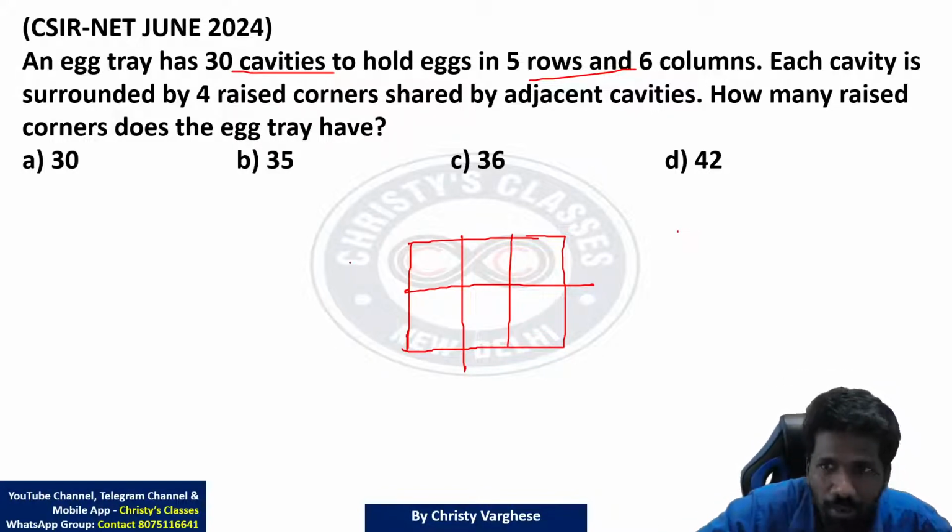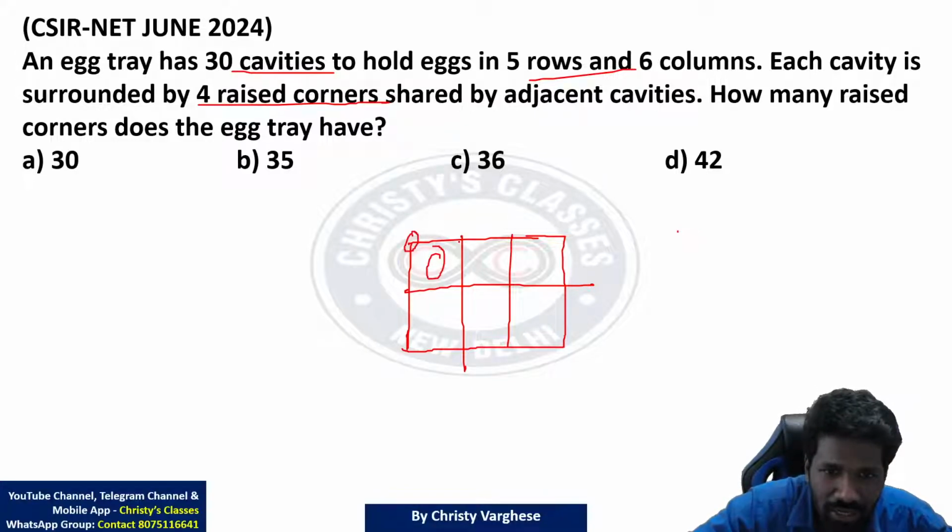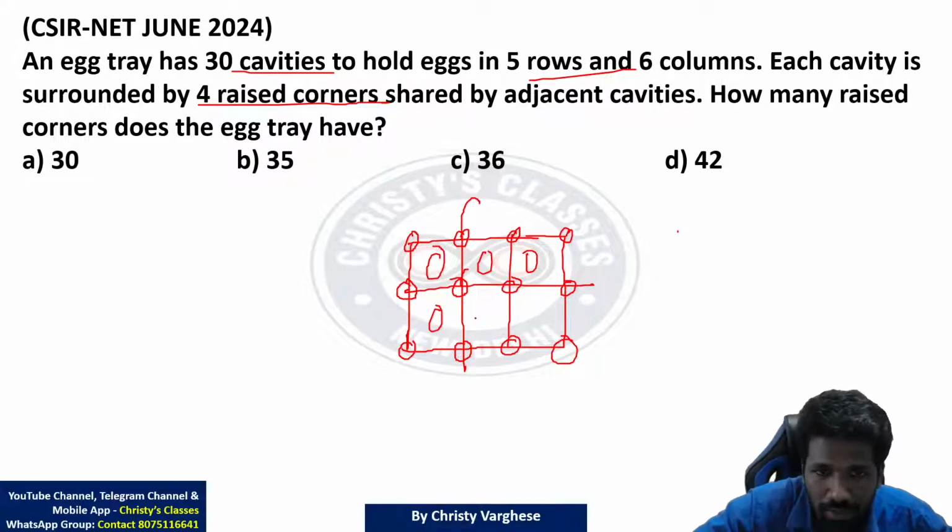For that, the supporting part we need: the egg tray has 6 cavities. Each cavity is surrounded by 4 raised corners, right? Meaning for this particular egg, 4 raised corners are needed. For this one also 4 are needed, but that is shared with these two. For this one also 4, but that is shared. Here also, here also. So these are the raised corners they are saying.